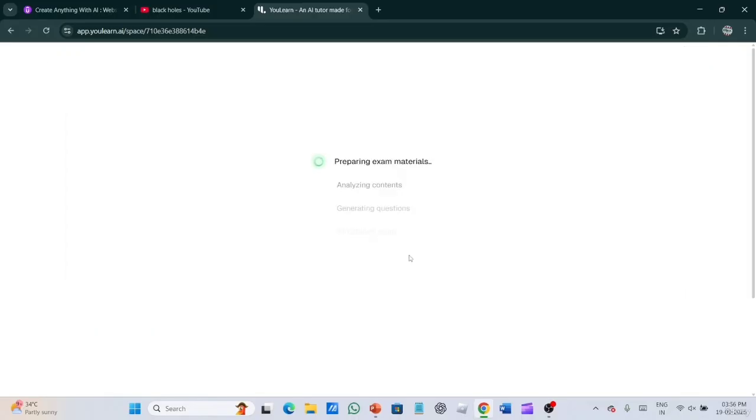And let's click on the start button. It will prepare the exam materials and now I have to take that exam. So let's see and wait till it generates the questions.